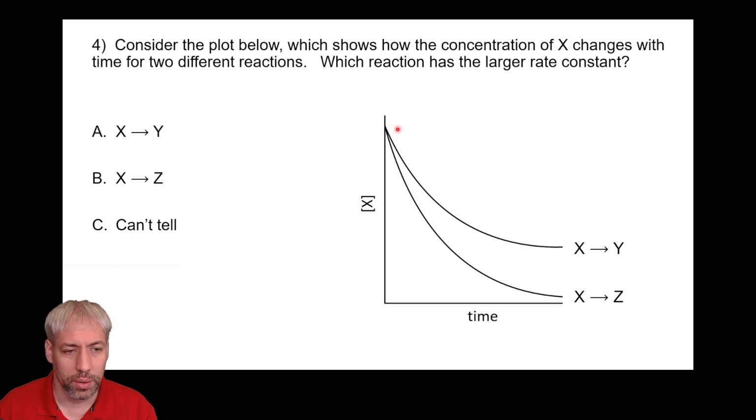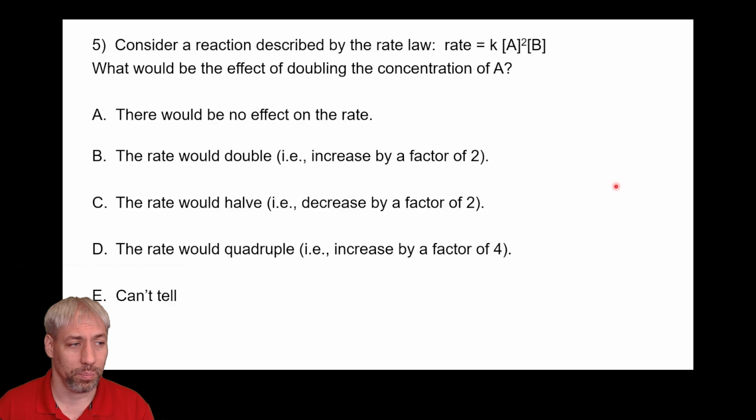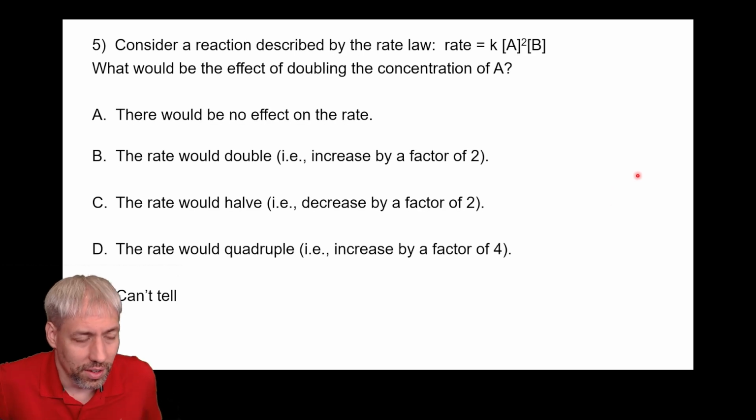And so for all we know in this case, this first one, rate is equal to K times the concentration of X. For this one, rate could be equal to K times X squared, right? We don't know what role the concentration has in this, and so we can't definitively say anything about the rate constant of the reaction because we don't know what the rate law is. If we know what the rate law is, and if it was first order in both of these, then we could say, yeah, X to Z has a higher rate constant, but we don't know what the rate law is, and so we cannot determine that. All right, question 5, go ahead and pause.